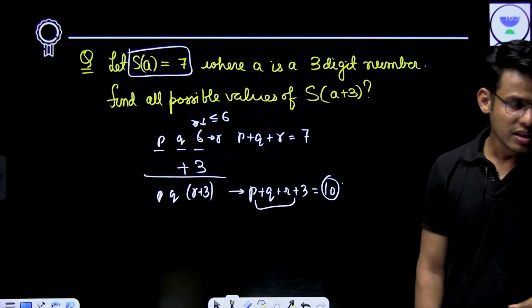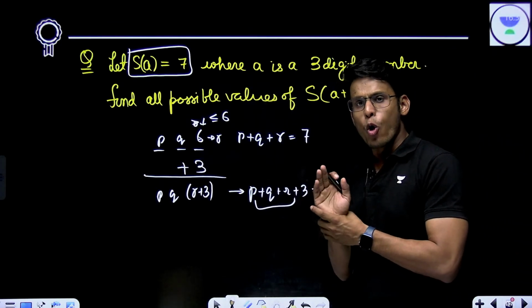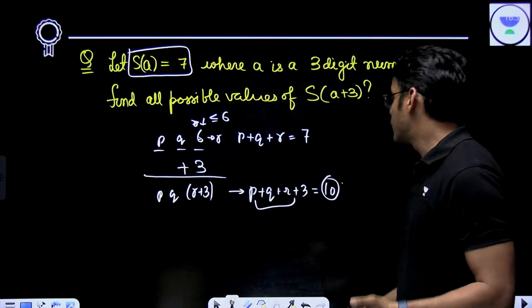Can you please see this? Am I making sense? The value of the sum of digits of A plus 3 is only 10. Now, how can it be different?